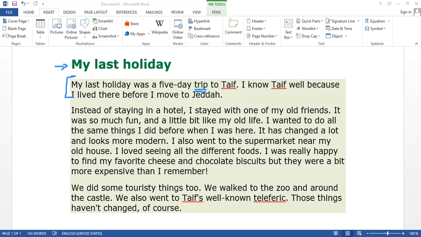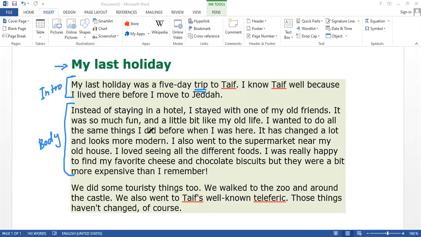Now see, this is the introduction, and this is the body. Instead of staying in a hotel, he went forward and said, I stayed with one of my friends. It was so much fun and a little bit like my old life. I wanted to do all the same things I did before when I was here.